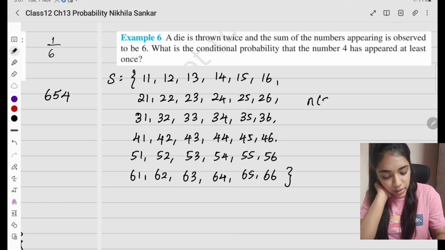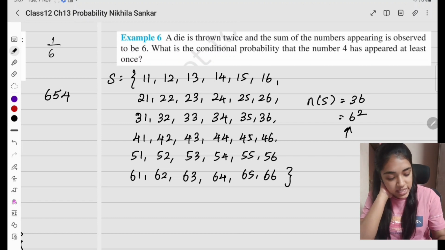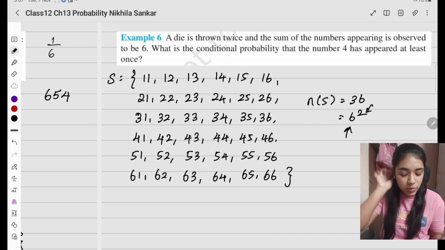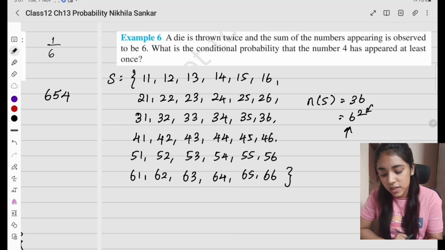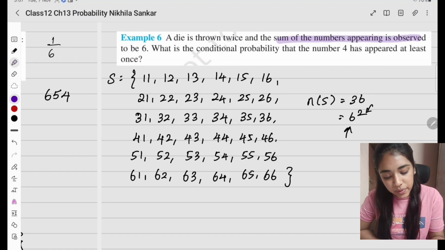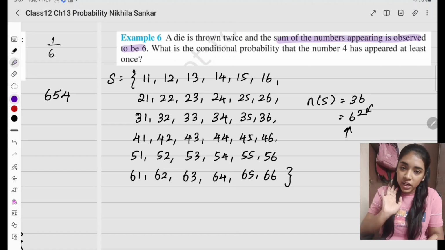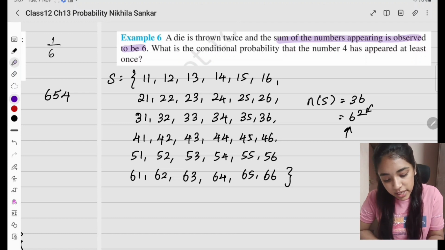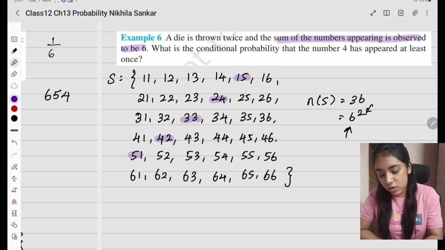So what is my number of elements in the sample space? It's going to be 36, or you can also write this as 6 square. Number of sides in the die is 6. எத்தனை வாட்டி டாஸ் பண்றோம் is going to be the power. So this is going to be 6 square, which is 36. Sample space கண்டுபிடிச்சாச்சு. இப்போ என்ன கொடுக்கறான்? It is already given that a die is thrown twice and the sum of the numbers appearing is observed to be 6. So given condition enna, sum of the numbers is going to be 6. So engengala irukku, it is going to be 1 5, 2 4, 3 3, 4 2, 5 1. So these are all the possible options.